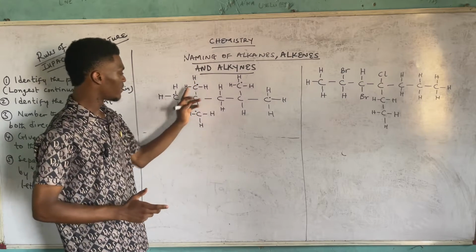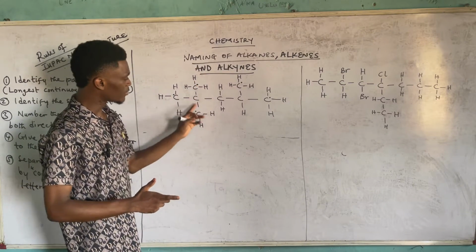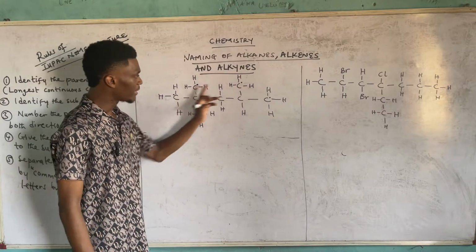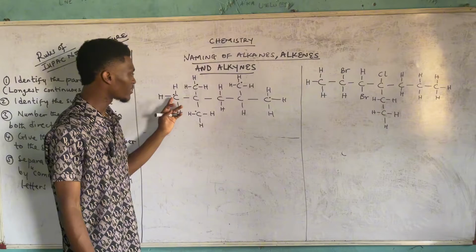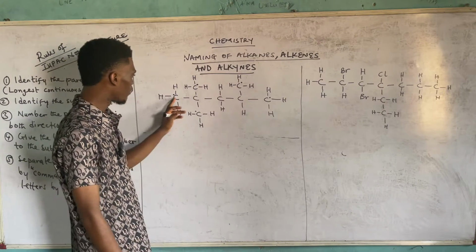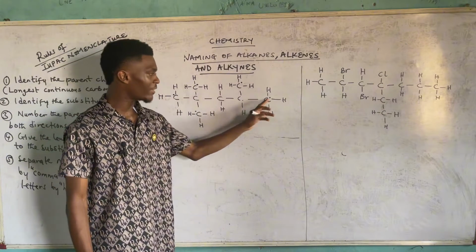If you link this to this, it will give you a very short chain. If you link this to this, another short chain. If you link this to this, it becomes 1, 2, 3, 4, 5. If you link this to this, it's short. If you link this to this, let's confirm. 1, 2, 3, 4, 5.